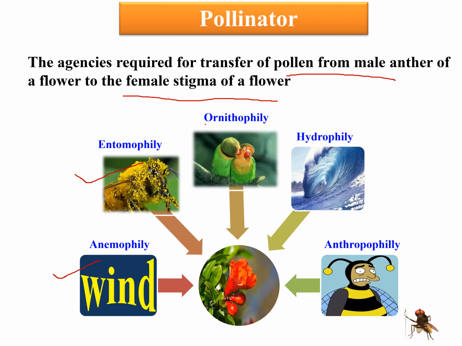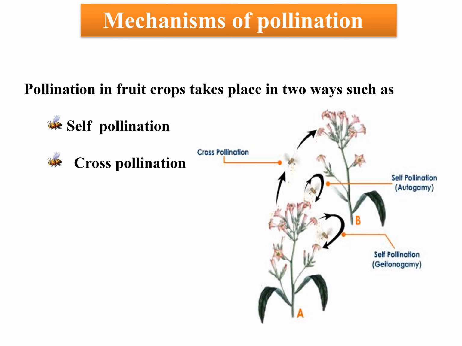When pollination is done by birds, it is known as ornithophily. When pollination is done by water, it is known as hydrophily. When pollination is artificially done by human beings, it is known as anthropophily.